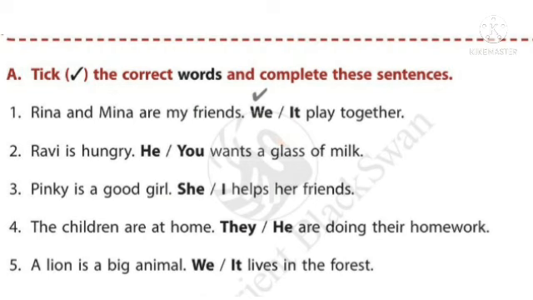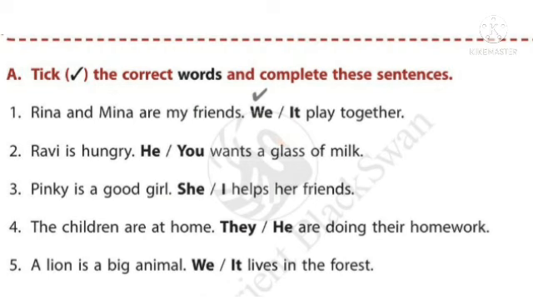Third one, Pinky is a good girl. She or I helps her friends. Fourth one, the children are at home. They or he are doing their homework. Fifth one, a lion is a big animal. We or it lives in the forest.